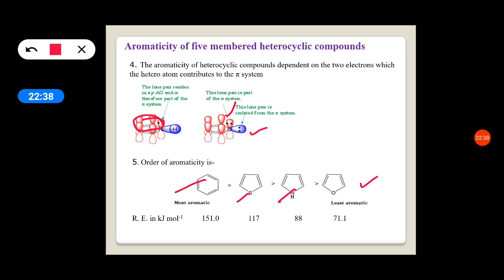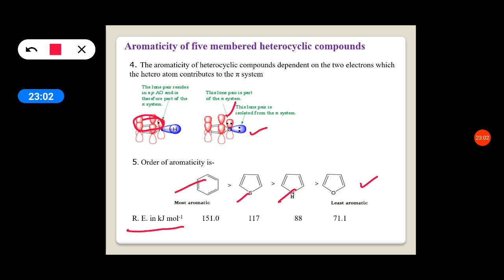The aromaticity is compared depending upon the resonance energy. So what is resonance energy? Resonance energy is the difference between the energy of the canonical forms and the energy of the hybrid.